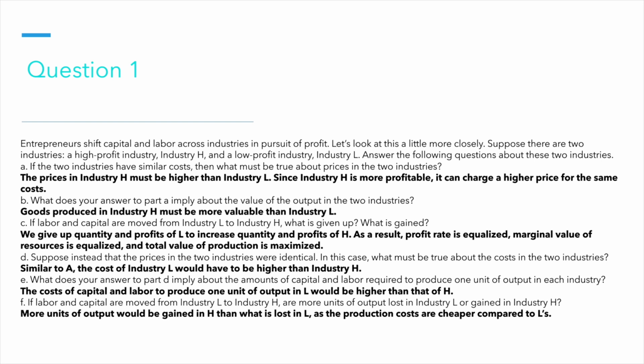Part F, if labor and capital were moved from L to H, are more units of output lost in industry L or gained in industry H? More output would be gained in H, as the production costs are cheaper compared to L's. We would gain a higher profit in H, which would, like I said, cover up the loss of profit in L. So profit would be maximized.